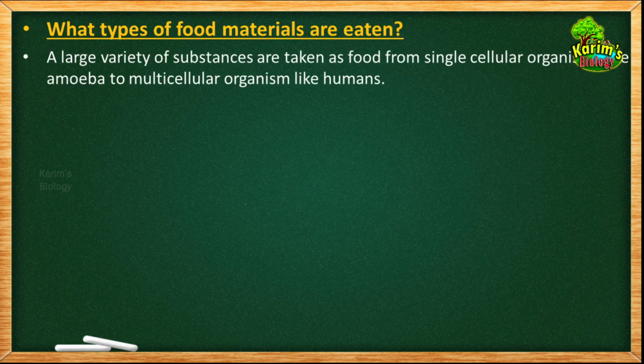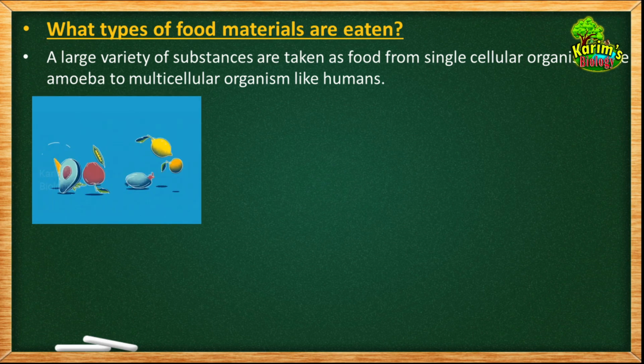A large variety of substances are taken as food, from single-celled organisms like amoeba to multicellular organisms like human beings. You know, when you talk about organisms, there may be different types. Some of them are made up of a single cell, and we are multicellular, as our body is made up of so many cells. As the complexity of organisms is not the same, they perform different modes of nutrition.